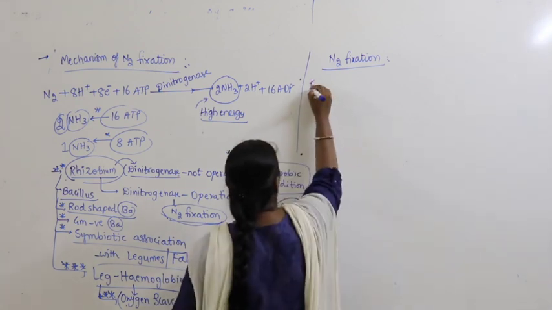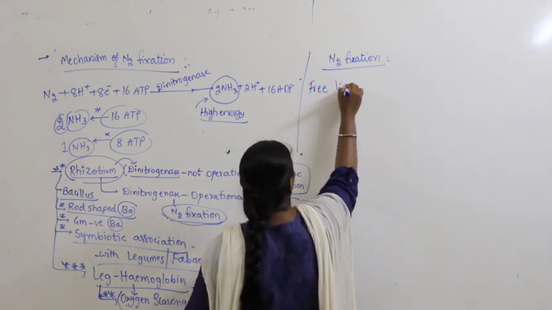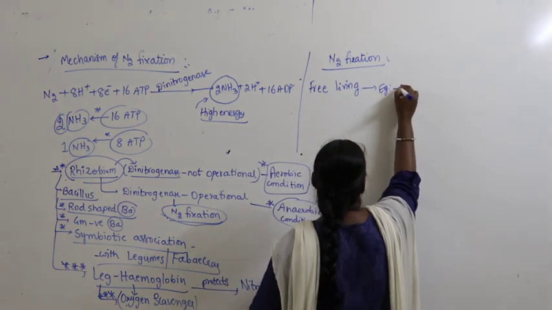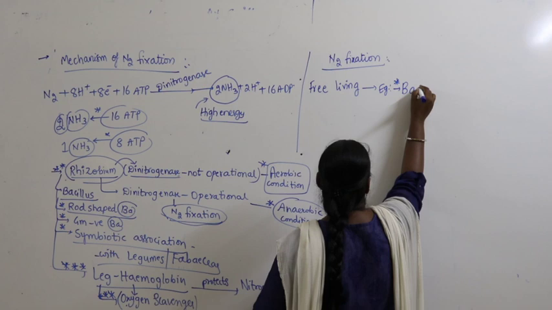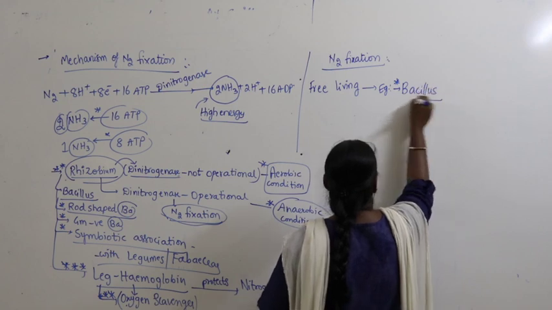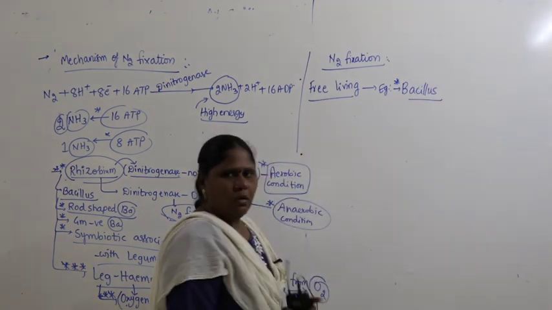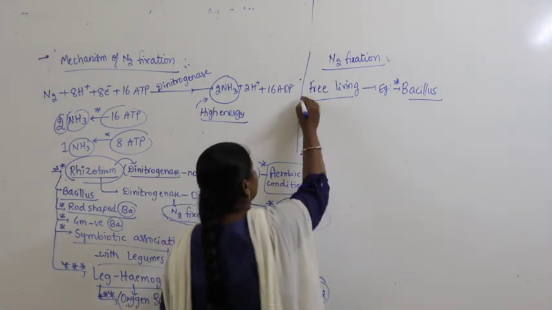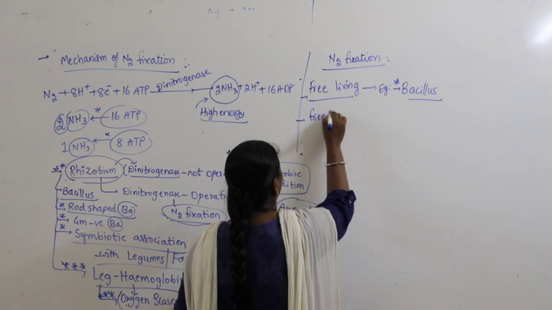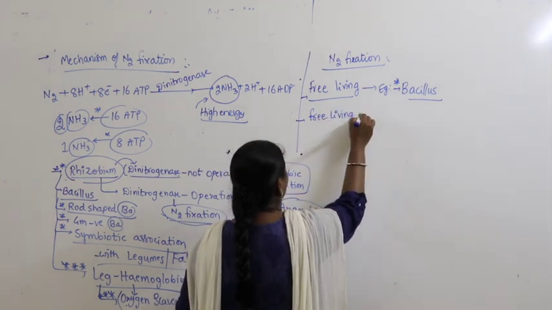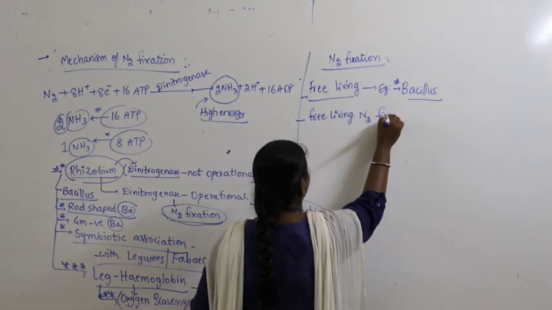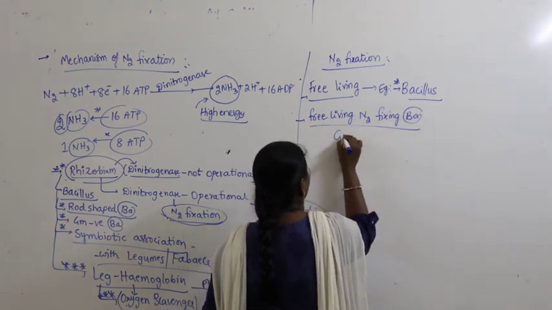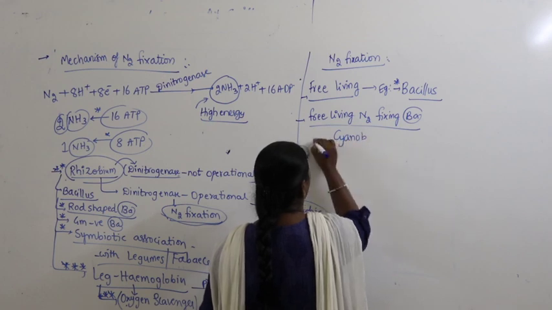For example, the bacteria which are free living, for example you can take bacillus. Free living nitrogen fixing bacteria, you can also take cyanobacteria as an example.